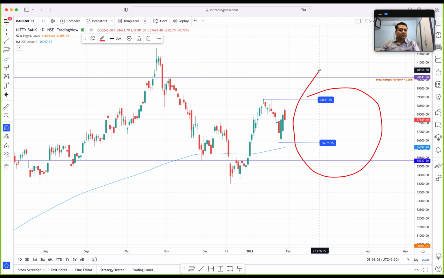This was a quick update, so I'll keep it limited only to our Nifty and Bank Nifty update. Guys, enjoy the trading time. May the best team win, bulls or bears, whichever has the power, they will move the price in their direction. As a trader, we are happy. Price is moving in either side, we are going to make money, right? All the best. Thanks for your time.